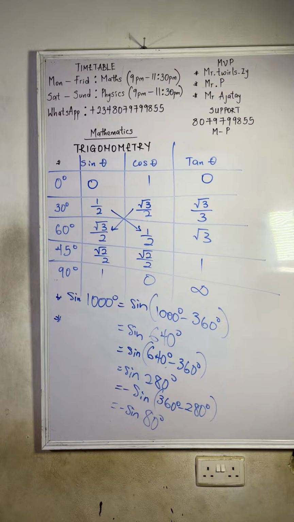Do you get it now? Press sine 1000 and press minus sine 80. Let's check if it's the same answer. Since we don't have a value for 80 degrees, let's leave it like that. Is it going to give you the same answer?